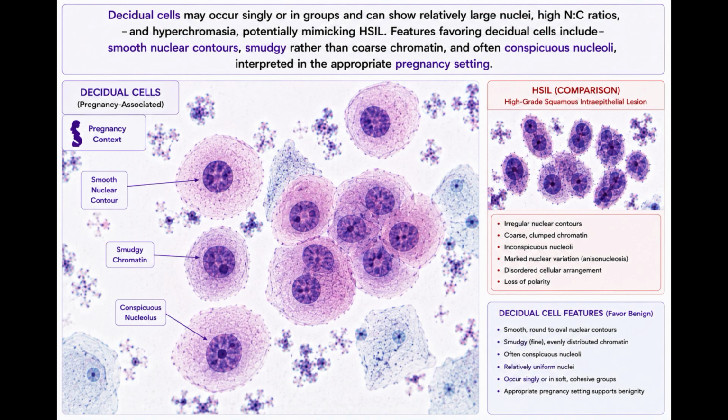Decidual cells may occur singly or in groups and can show relatively large nuclei, high NC ratio, and hyperchromasia, potentially mimicking HSIL. Features favoring decidual cells include smooth nuclear contours, smudgy rather than coarse chromatin, and often conspicuous nucleoli, interpreted in the appropriate pregnancy setting.